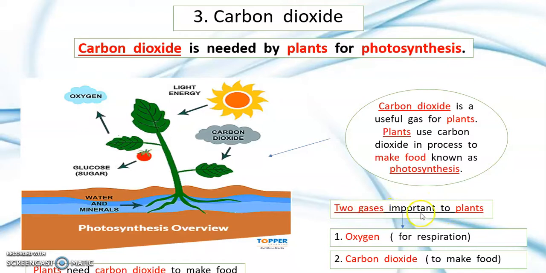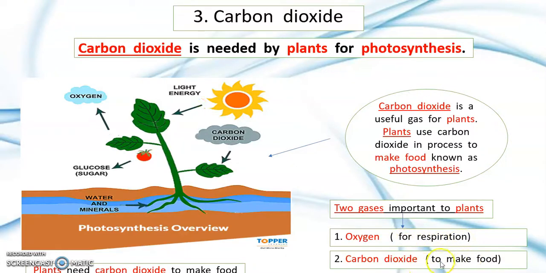There are 2 gases important to plants. Number 1, oxygen, for respiration. Number 2, carbon dioxide, to make food.